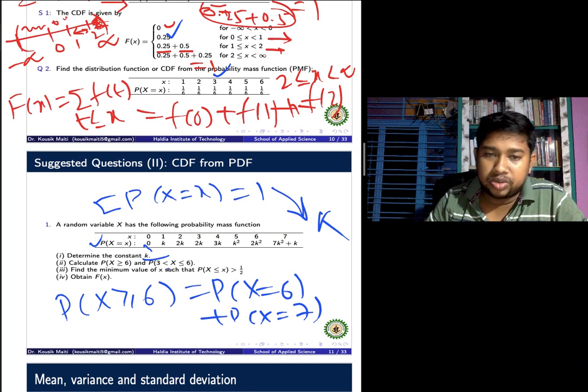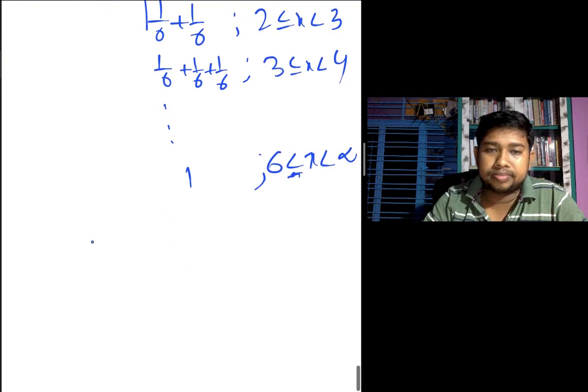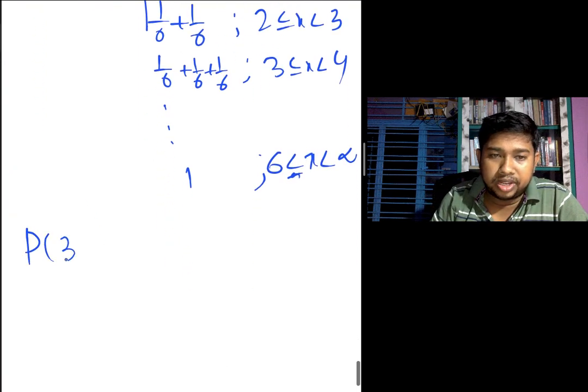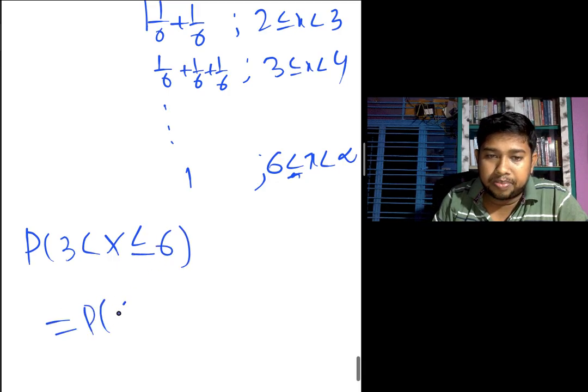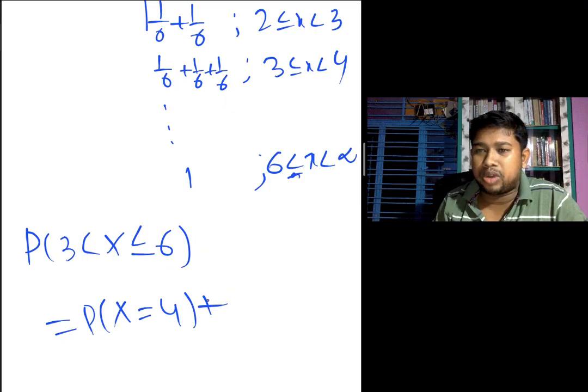In the discrete case we also calculate p of 3 less than capital X less equal to 6, which means start from x equal to 4; 3 is not included. For the continuous case you can check whether the endpoint is equal or not equal. For the discrete case also check whether it is equal or not. For continuous, both are equal. In the less than or equal case, both are equal.